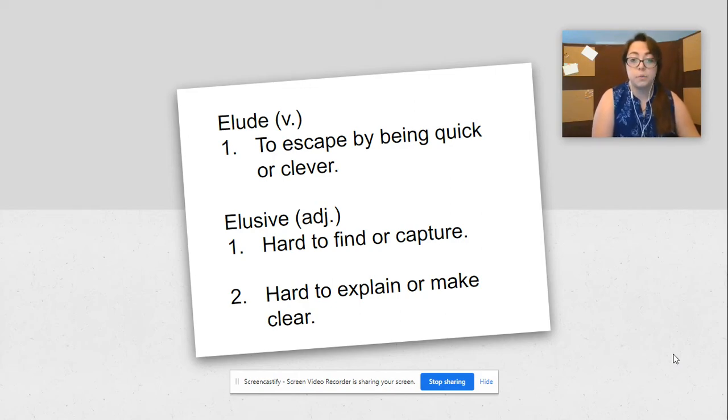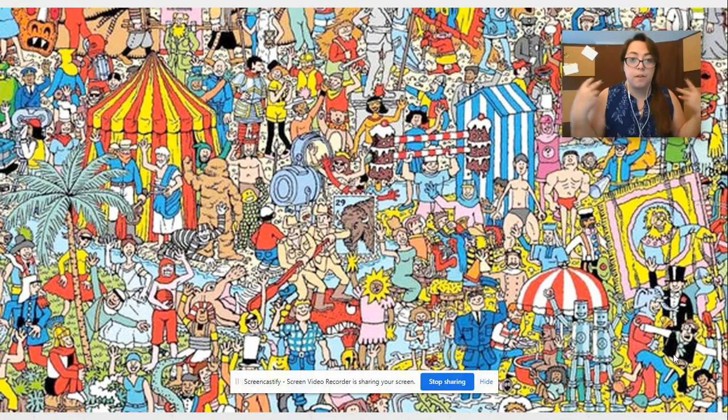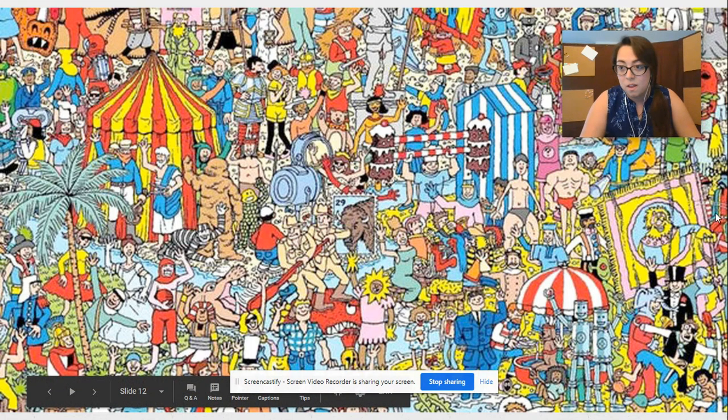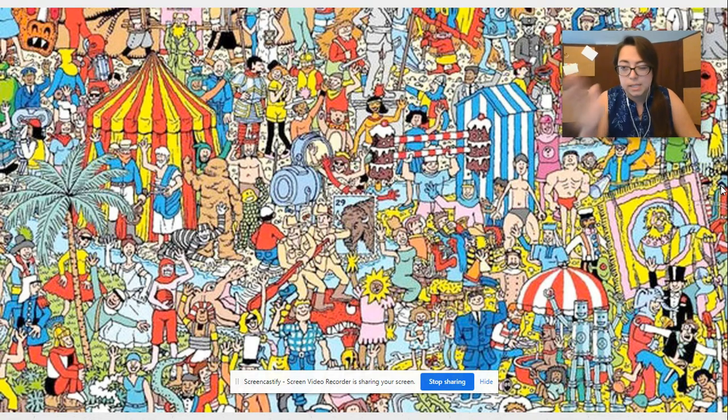It can also mean hard to explain or make clear. So, I decided to put a Where's Waldo up on the slide because Where's Waldos are extremely hard to find sometimes. He's very elusive, good at hiding in his background. And I did. It took me a few minutes to find him, but he's actually right here in the right-hand side of the screen, kind of just under the video. Very elusive, hard to find.